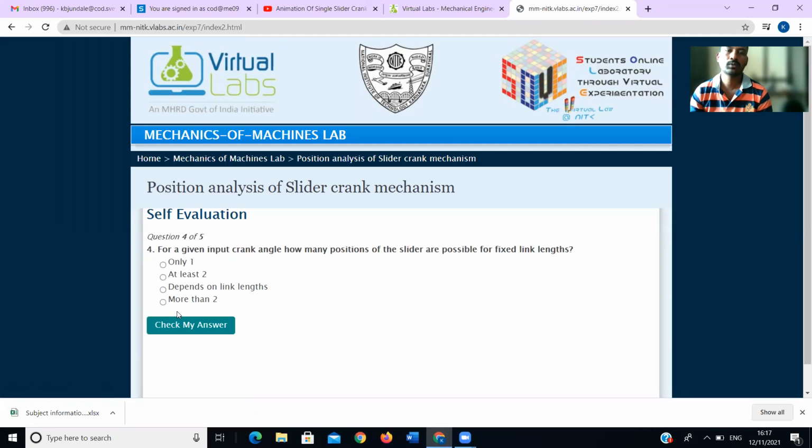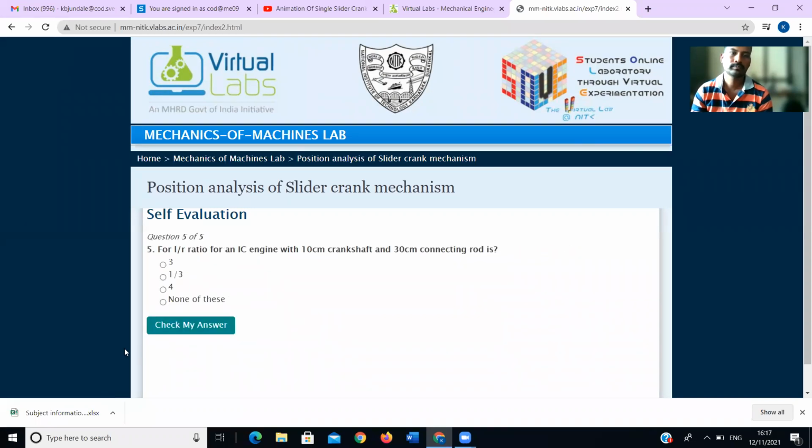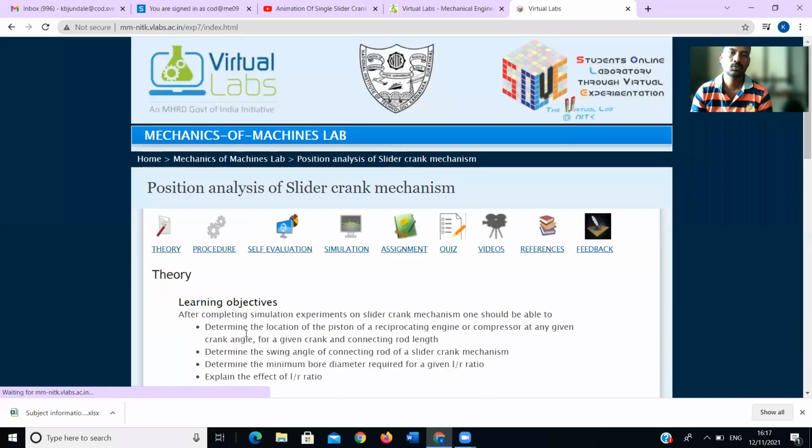For a given input crank angle, how many positions of the slider are possible for a fixed link plane? How many? Only one or two? IC engine is 1/3. Okay, now we will go to the simulation part.